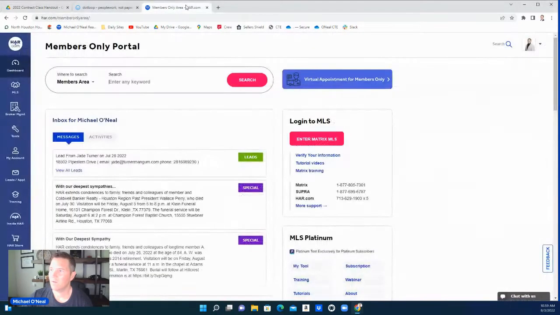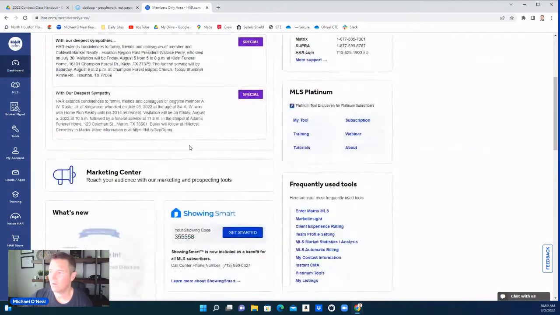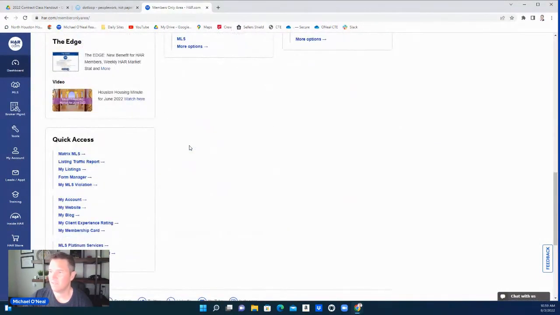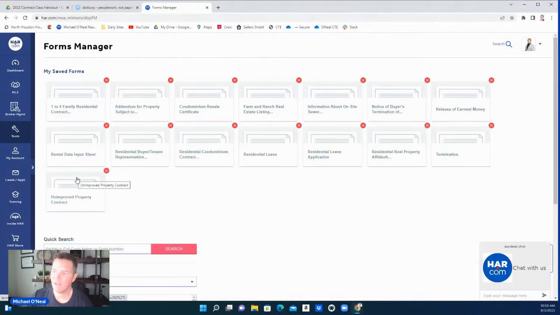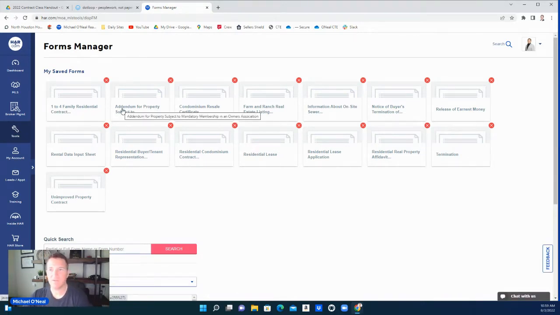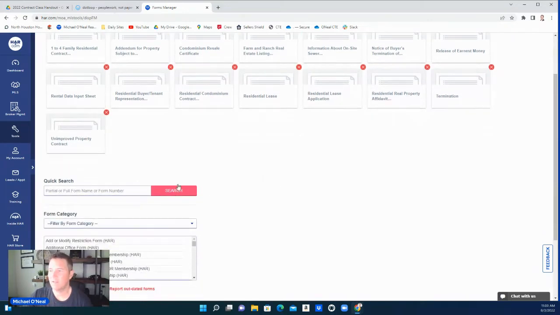So you want to go to the HAR, the main screen here. And a lot of you might not know this, but if you scroll down, I believe, yes, you're going to go into the form manager. You can find a lot of forms here. You'll see where I've saved some through the years, popular forms that are most common that you'd be looking for in a regular transaction. This is just another place that you can find some forms that you might need for your transactions. The quick search on this one, you'll see where I've already got it typed in there, 300.